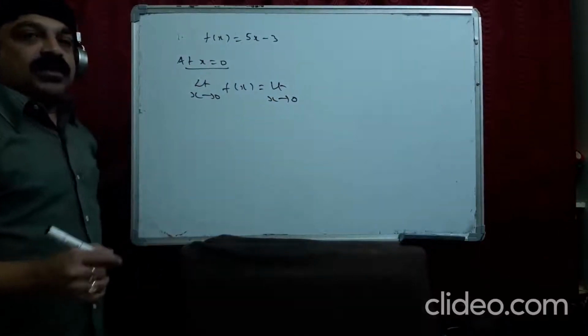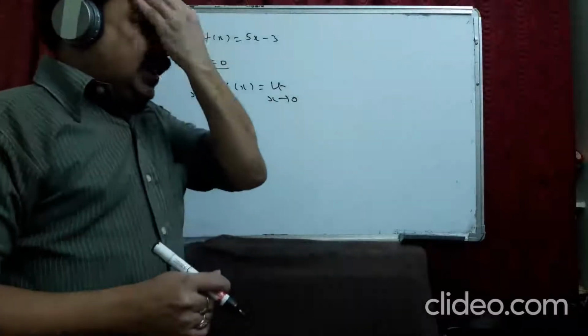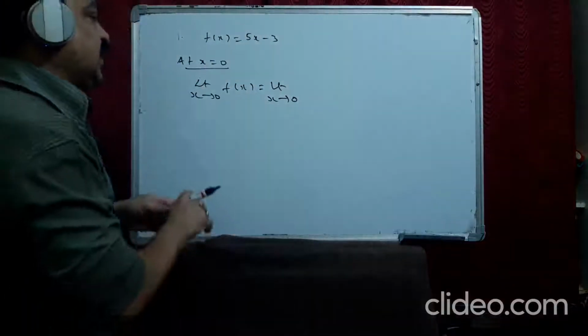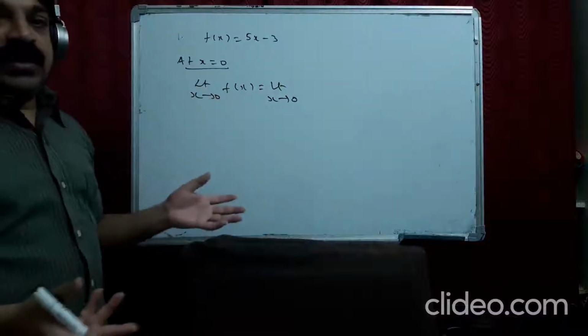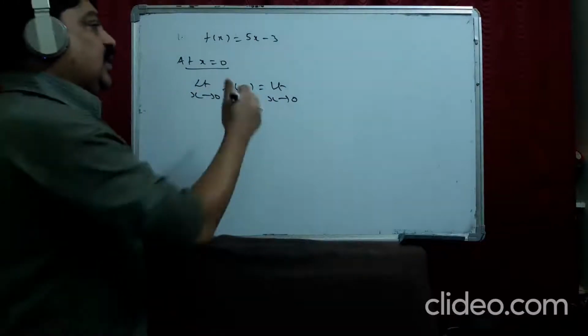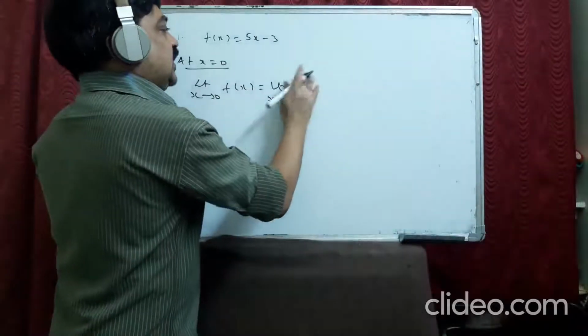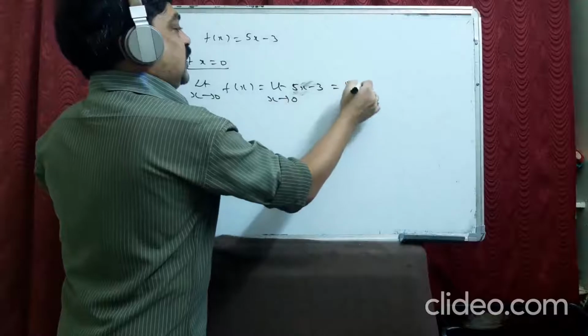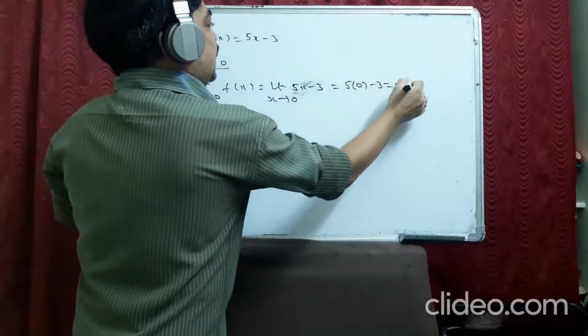Sometimes it is not required, and there are certain functions where we have to. For this function it is not required to do 0 minus and 0 plus. Limit x tends to 0 of 5x minus 3, just substitute 0, it is minus 3.